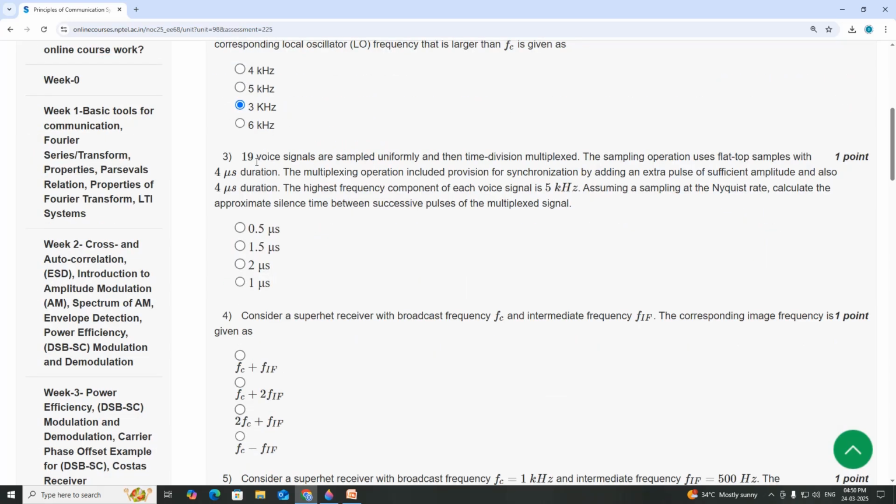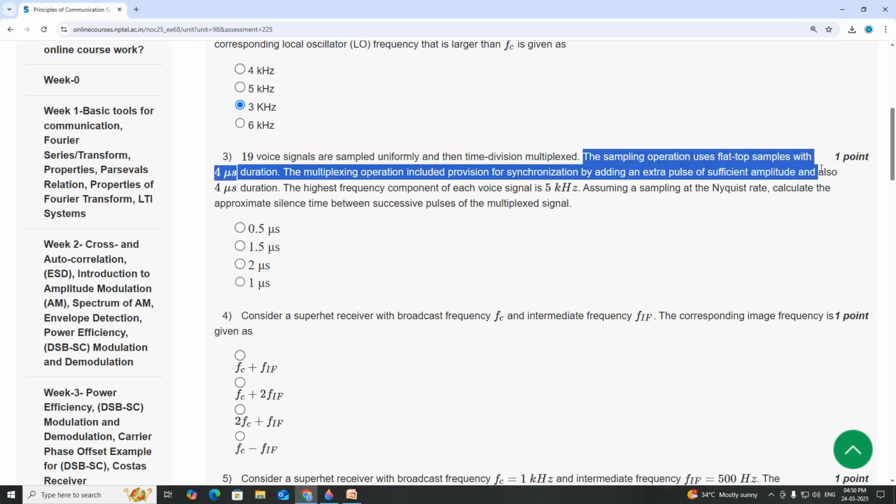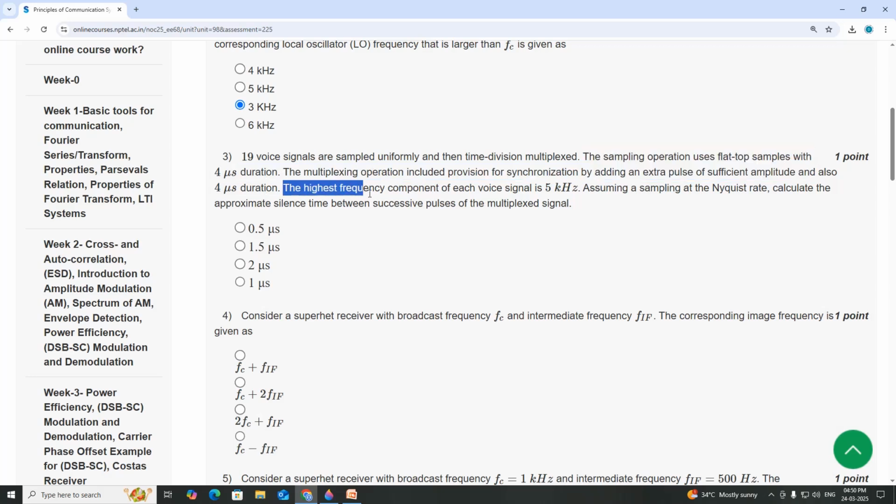Third one, 19 voice signals are sampled uniformly and then time division multiplexed. The sampling operation uses flat top samples with 4 microsecond duration. The multiplexing operation includes provision for synchronization by adding an extra pulse of sufficient amplitude, which is also of 4 microsecond duration. The highest frequency component of the voice is 5 kHz.